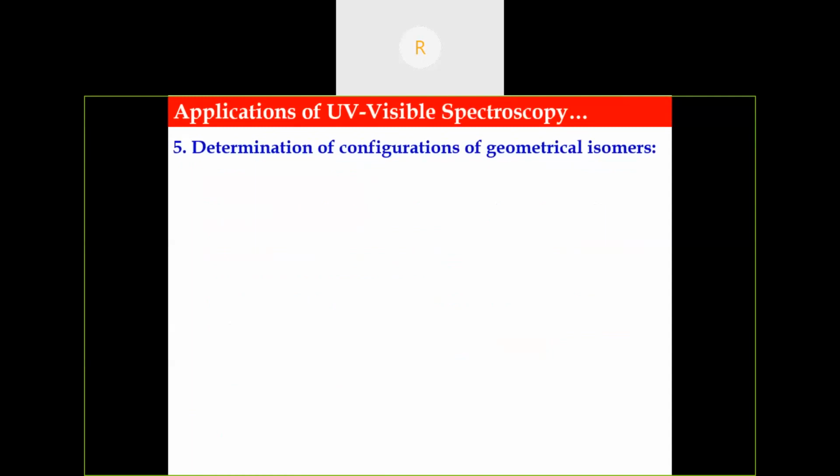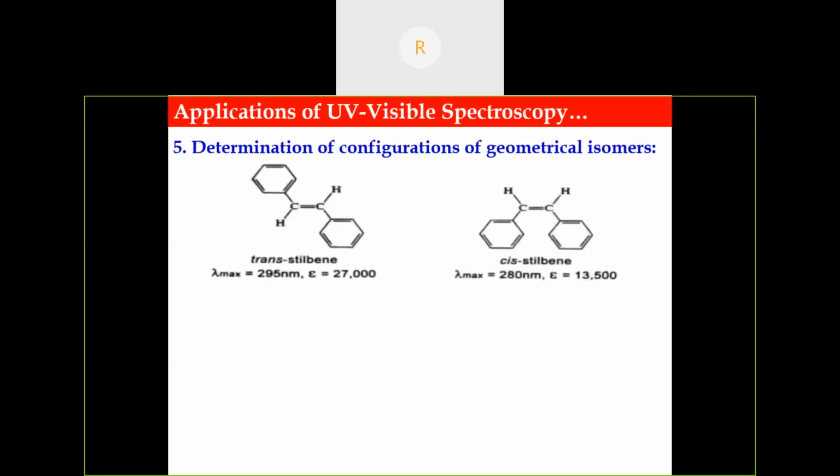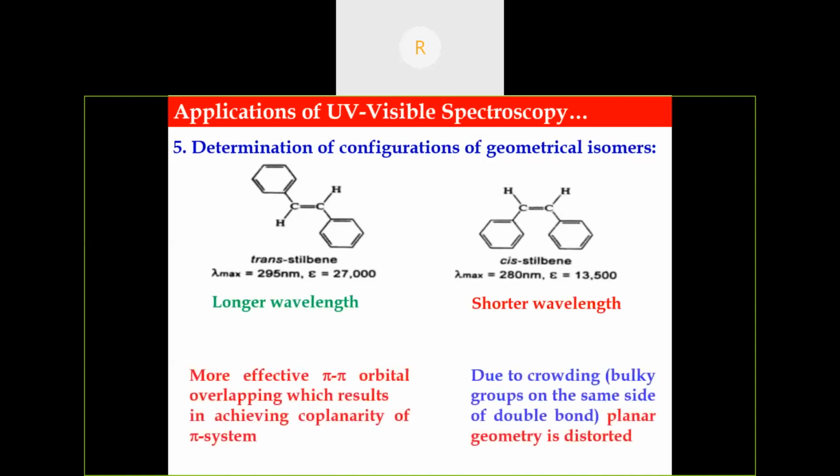Then determination of configurations of geometrical isomers. We can easily identify whether it is a cis or trans isomer. As we have seen with the steric effect, trans stilbene and cis stilbene can be easily differentiated with the help of UV visible spectroscopy. We have already discussed this. In trans stilbene, there is more effective pi-pi orbital overlapping, and hence it appears at the longer wavelength. But in cis stilbene, coplanarity is not achieved because of the steric effect of the two phenyl groups, so it appears at the shorter wavelength. So the lambda max value for the trans isomer is higher compared to the cis isomer.